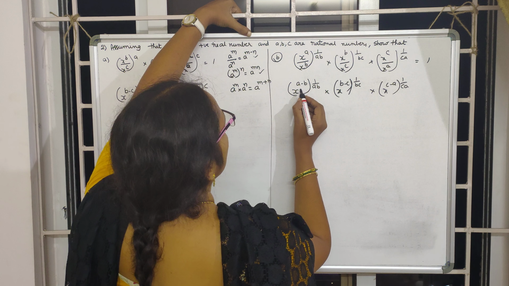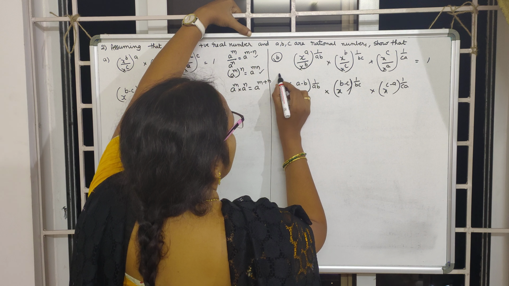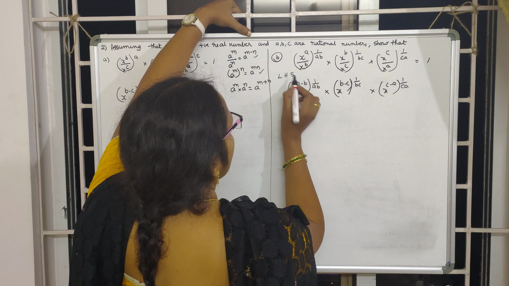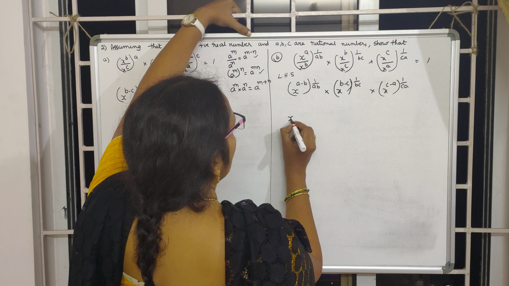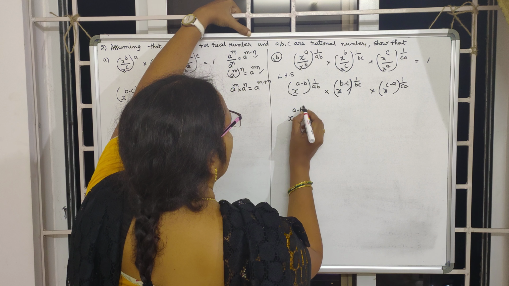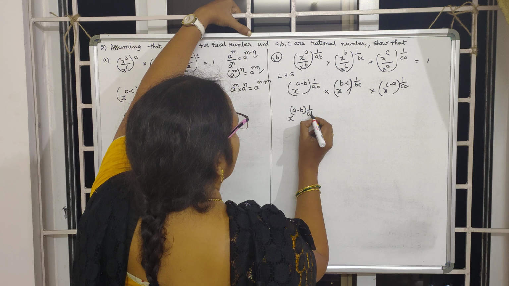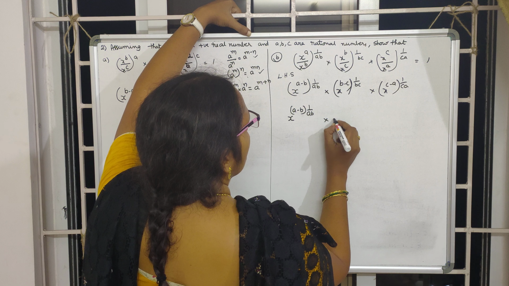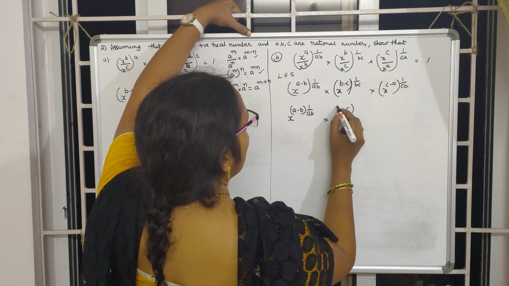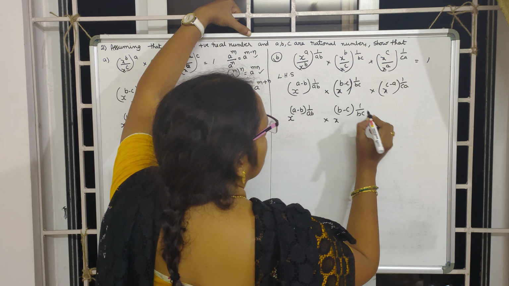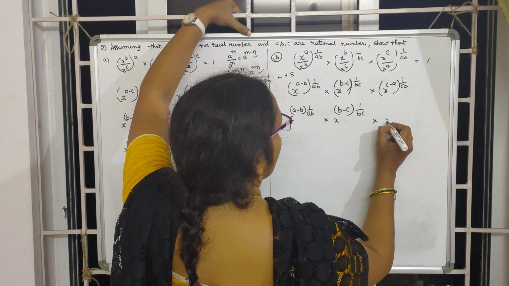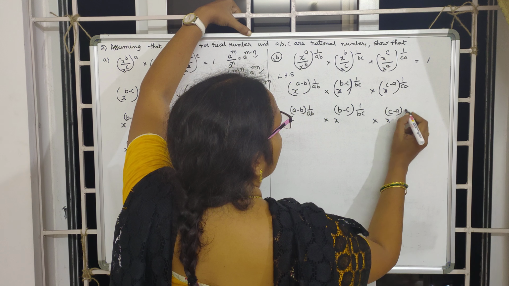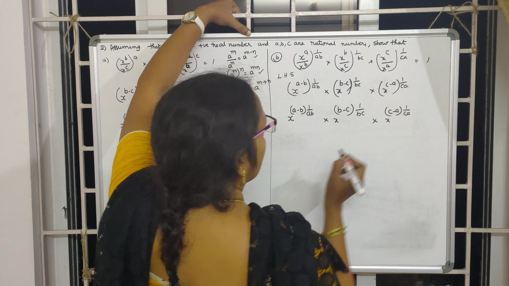Now here this I am taking as LHS. Now here x^((a minus b) into 1 by ab), using this law of exponent, into (x^(b minus c))^(1 by bc), into x^((c minus a) into 1 by ca).